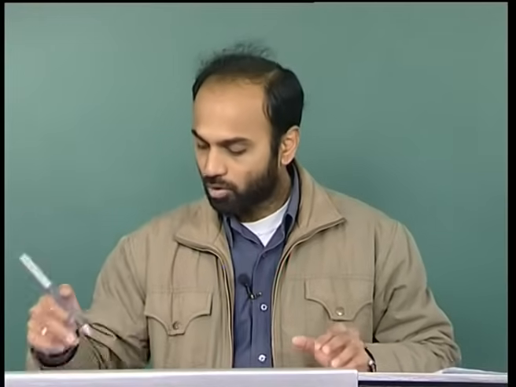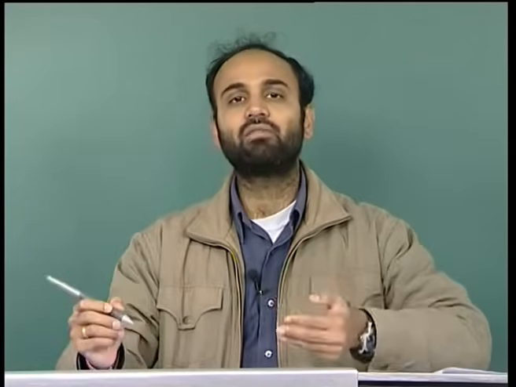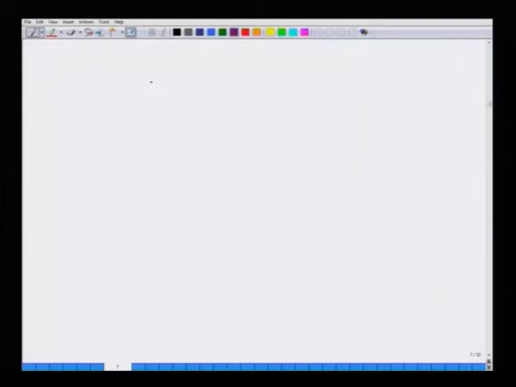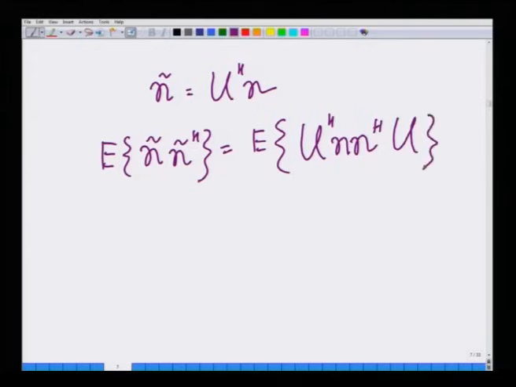Let me say a small word about this noise n tilde, and that is fairly straightforward. What is the variance of the noise n tilde? In fact, the vector n tilde equals u Hermitian n. If I look at the covariance of n tilde, that is expected n tilde n tilde Hermitian, which is expected u Hermitian n n Hermitian u.